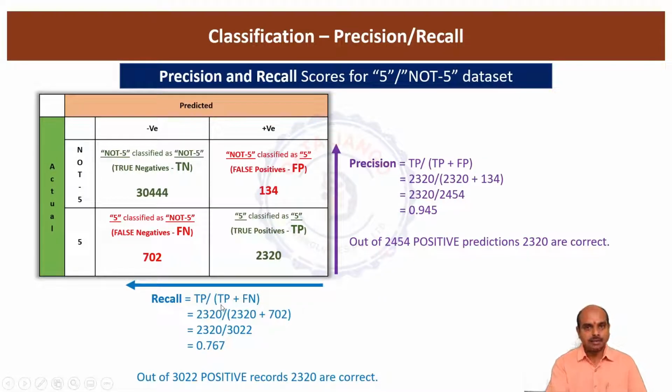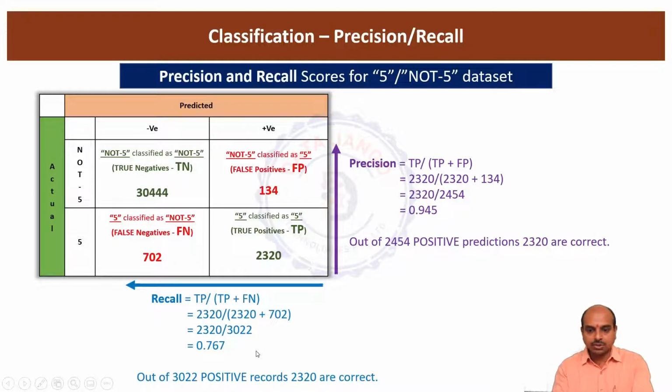And if you look at recall, it is calculating out of the total positive records present in your dataset, right? If you see this, 702 plus 2320, that is 3022 positive records present in the train set, out of which the model predicted 2320 records correctly. Out of the existing positive records in the dataset, how many are predicted correctly? That is calculated by recall. Precision calculates out of positive predictions how many are correct. Recall calculates out of existing positive records how many are correctly predicted.